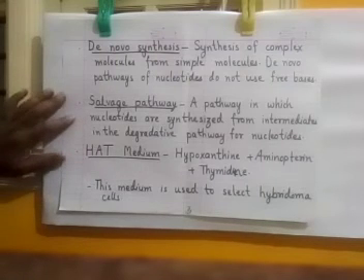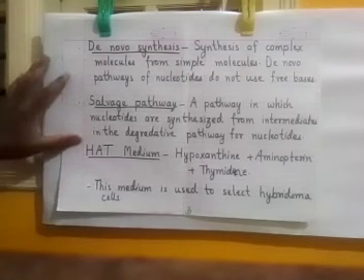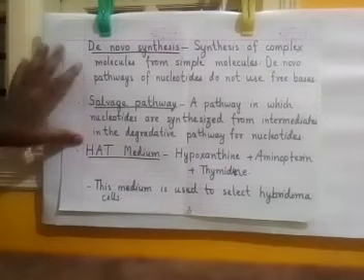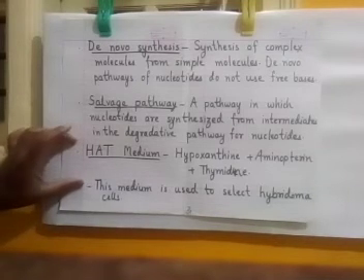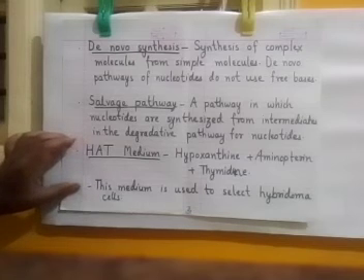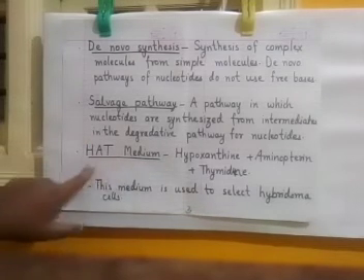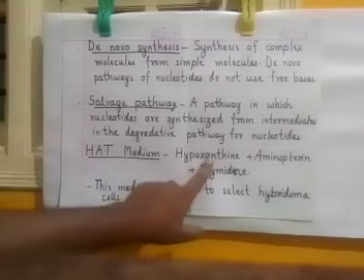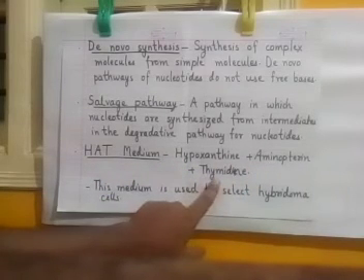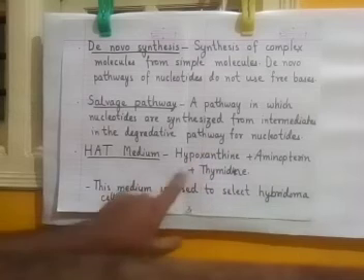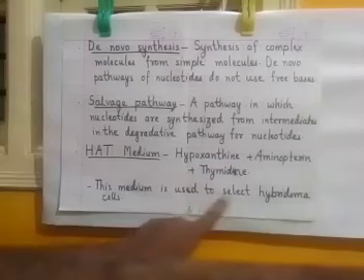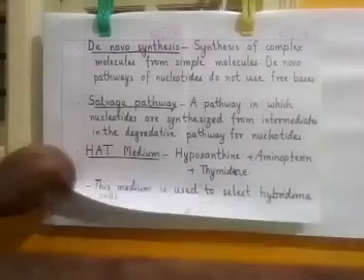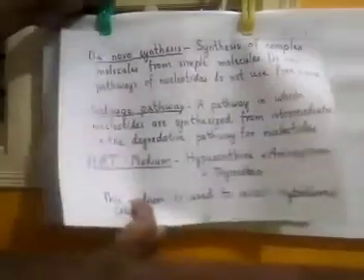Now, a normal cell can make its nucleotides by both the methods. Then what happens in the hybrid cells? So before going into that, I want to say one more term, that is HAT medium. HAT medium stands for hypoxanthine, aminopterin and thymidine. These three compounds are mixed together to make a culture medium called HAT medium. This medium is used to select hybridoma cells.